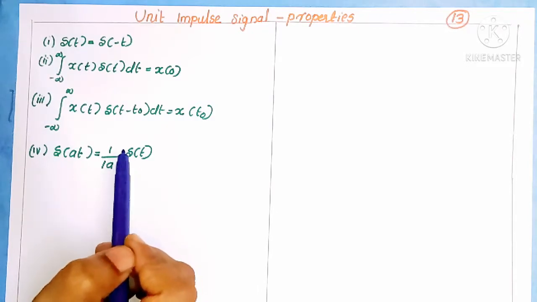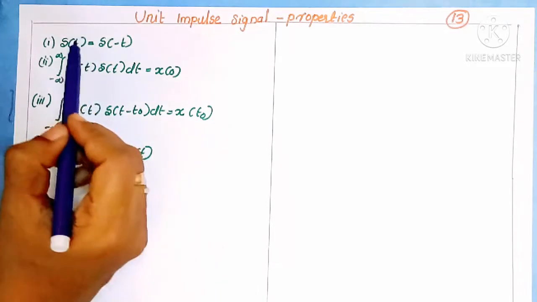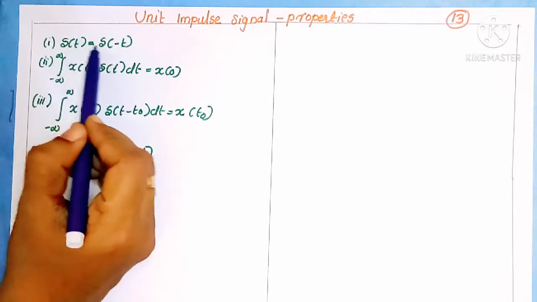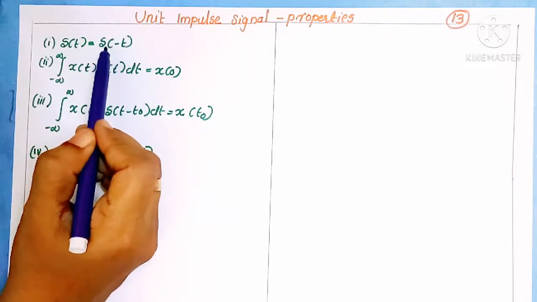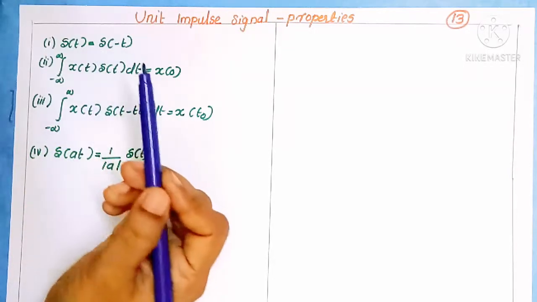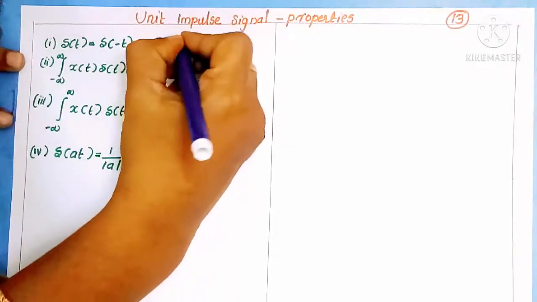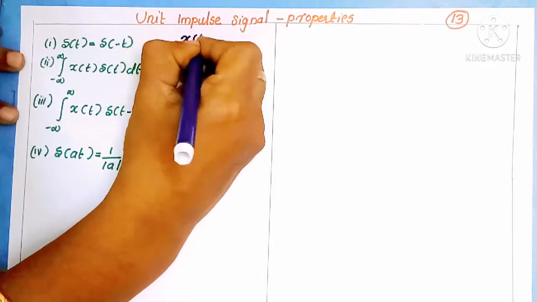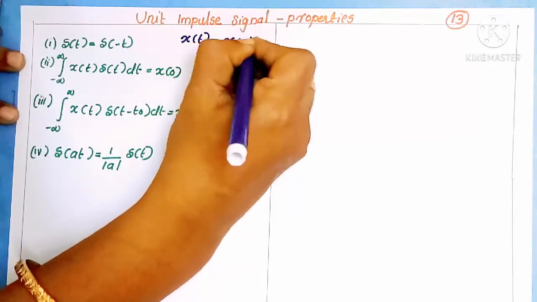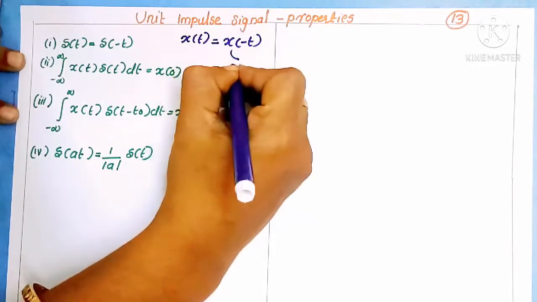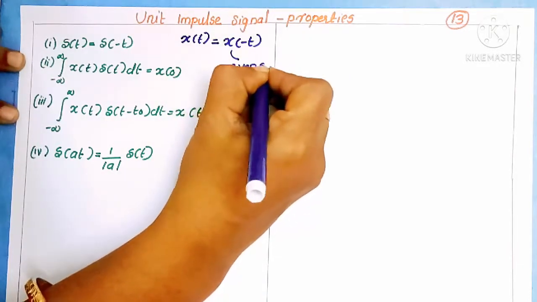Today we are going to discuss the next property. The first one is del of t should be equal to del of minus t. What is it indicating? Actually, if you consider signal x of t, if x of t is equal to x of minus t, then this signal is known as an even signal.